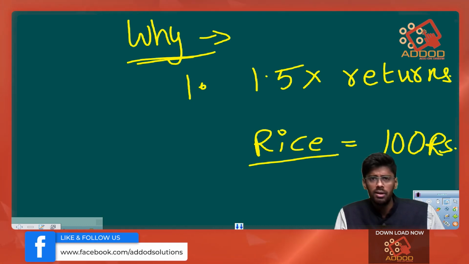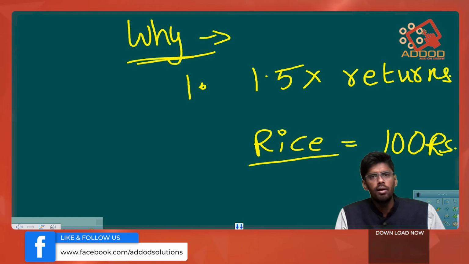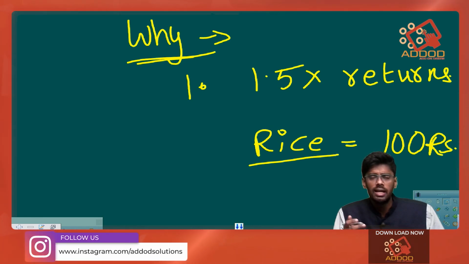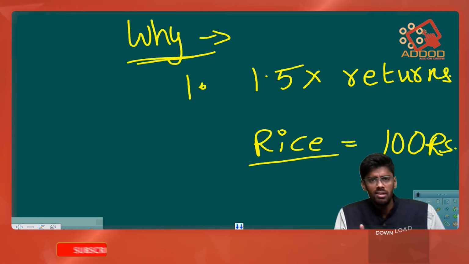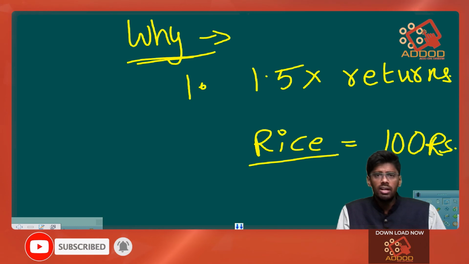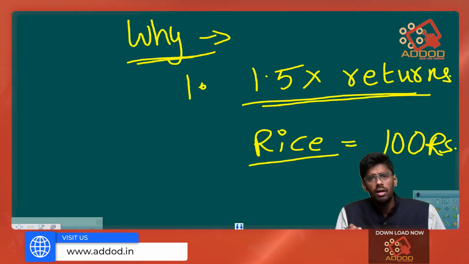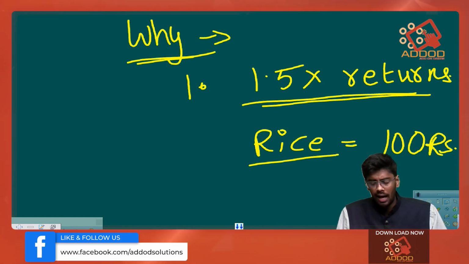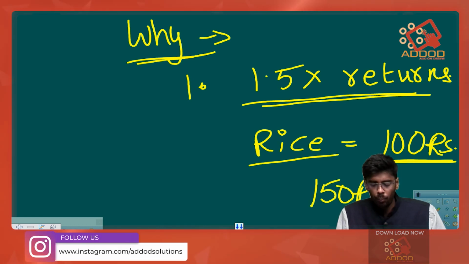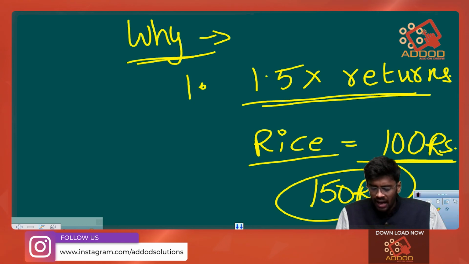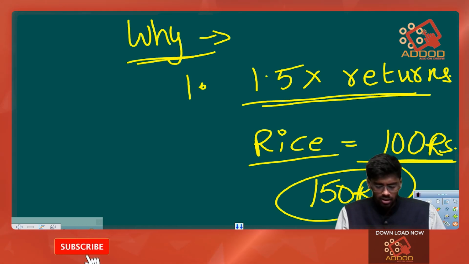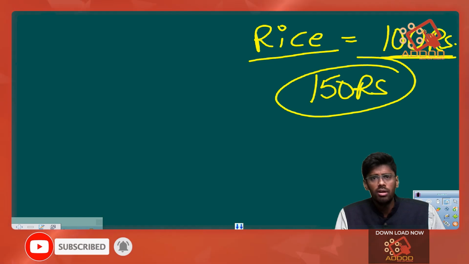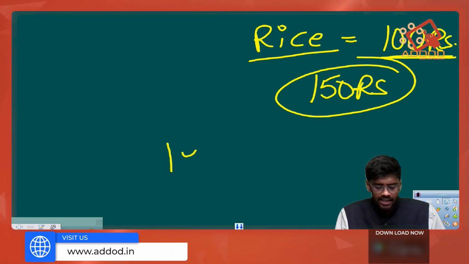So to help the farmers recover his costs and to help the farmers get more money compared to the money that he has invested, the government is bringing up this minimum support price, and the government states that it is providing 1.5 times the amount that is invested. So if you assume that 100 rupees is the amount that is invested, the farmer would get 150 rupees. That is the idea behind the minimum support price. You should know that for the first time ever, MSP was announced in the year 1966.